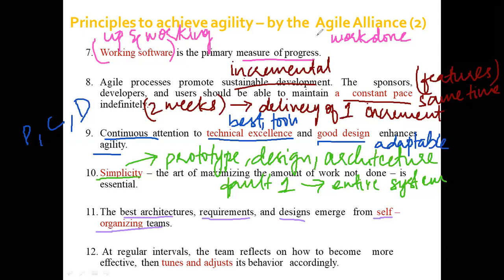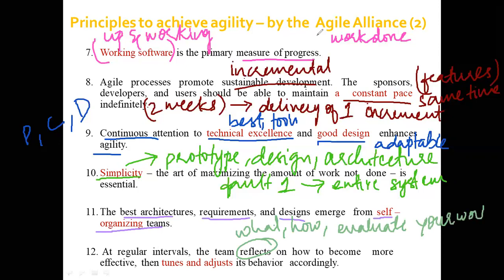At regular intervals, you're going to reflect on what you are doing and how you're doing. You're going to identify how the work is going, at what pace you're working, and whether you're doing the best job or not. You're going to evaluate yourself or your work.